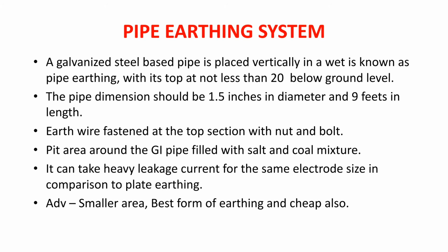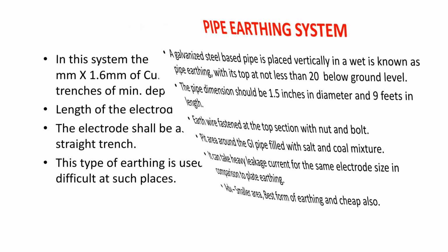Now friends, pipe earthing has more advantages over plate earthing. It requires a smaller area and it is the best form of earthing in the conventional type, and it is cheap also. But pipe earthing also requires maintenance. It requires water to be poured at regular intervals.